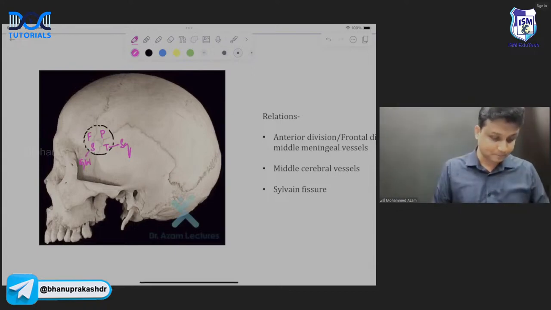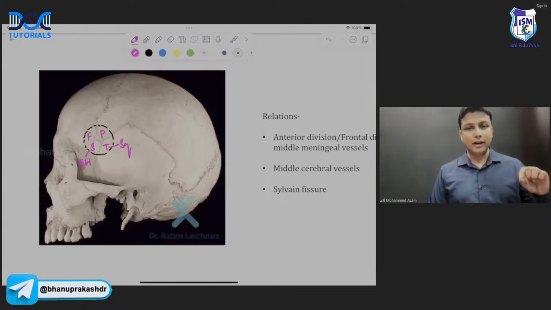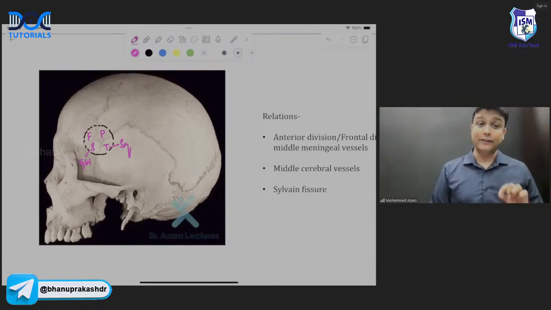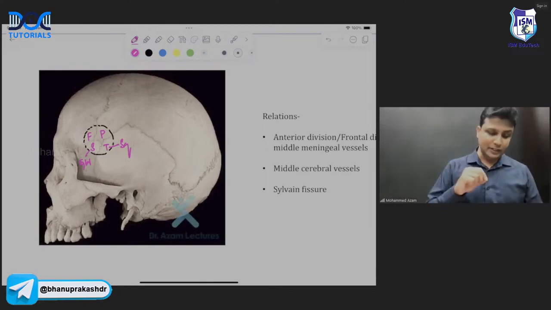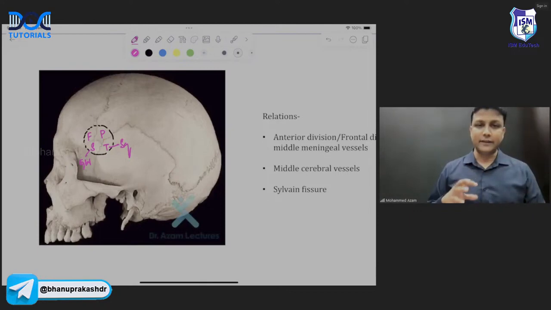Okay, now. So there will be the frontal and then the parietal and then the sphenoid. Which wing of the sphenoid? Greater wing of the sphenoid. And then the squamous part of the temporal bone. So between these four bones, what is going to happen? The H-shaped suture is formed, sir. And that suture is known as the pterion.